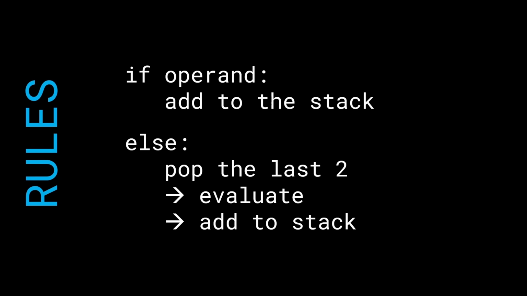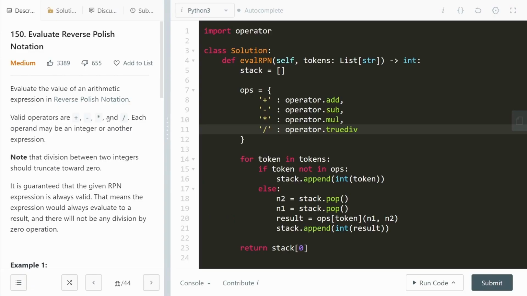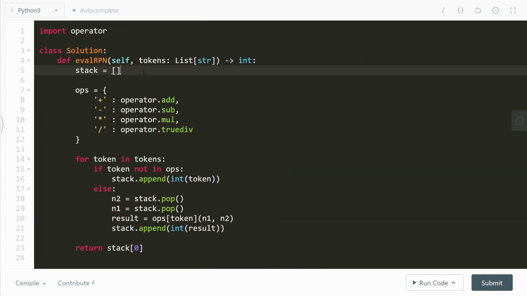Alright, so let's go ahead and look at the code implementation of the same problem. This is the problem evaluate reverse Polish notation, which is the same as the postfix notation on LeetCode. Alright, what are we going to do? First things first, initialize a stack, right? The stack is going to be an empty list. I'm also going to define these ops, which is basically going to define for this current operator represented as a string, as a character, I want to do this operation.